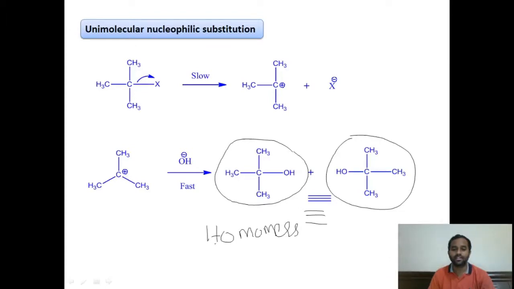They are one and the same, the same compounds. Because this carbon is an achiral carbon, in the SN1 mechanism we will finally get the same compound, that is homomers, as the product.